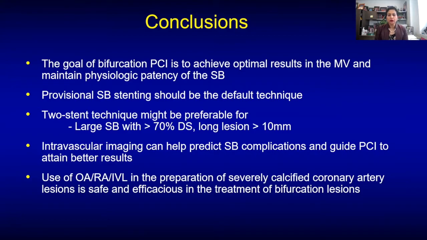Imaging to predict any complication should be considered. So if you have severe calcium, optimal preparation of the main vessel and/or side branch using various devices, whether it is orbital atherectomy, RA, or IVL, is safe and efficacious in treatment of bifurcation lesions.